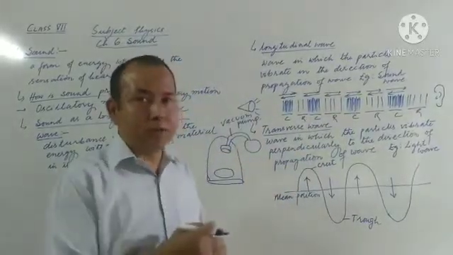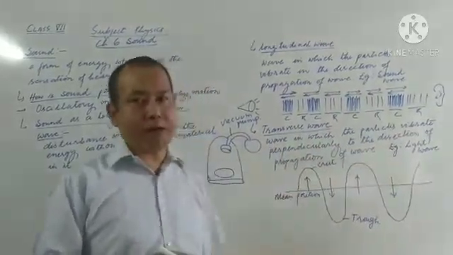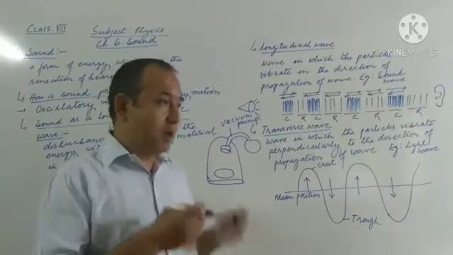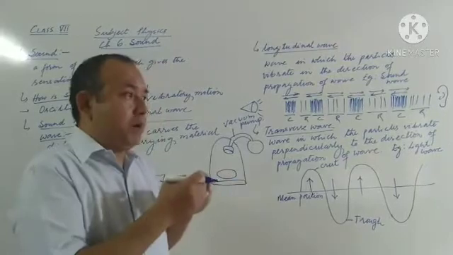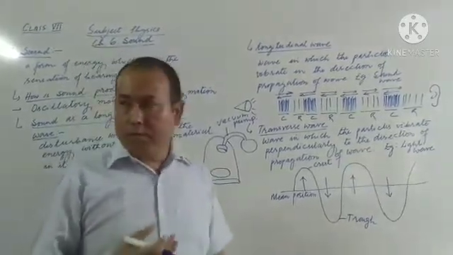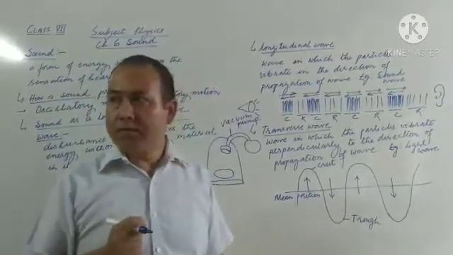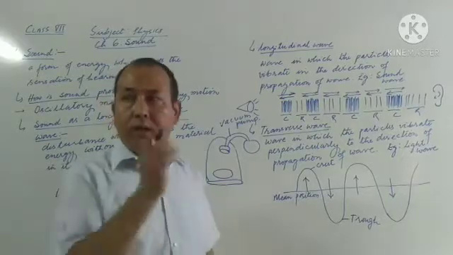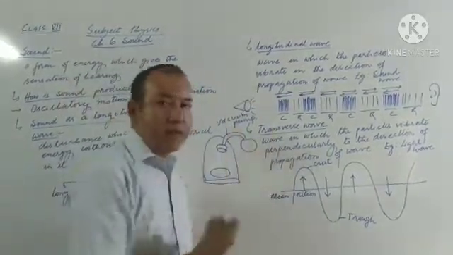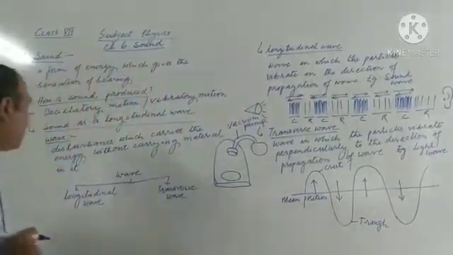It simply moves and passes the energy from one air particle to another air particle. So the medium which is helping to carry the sound is not actually carried along. Air is not actually traveling. It is the energy which is traveling.